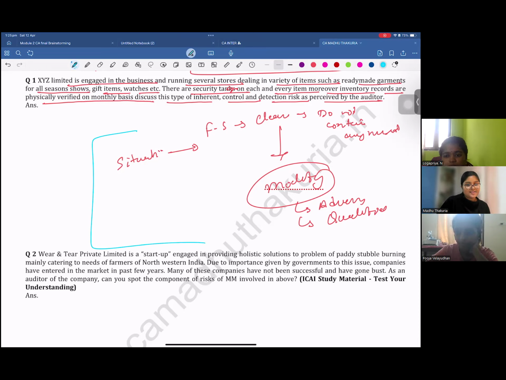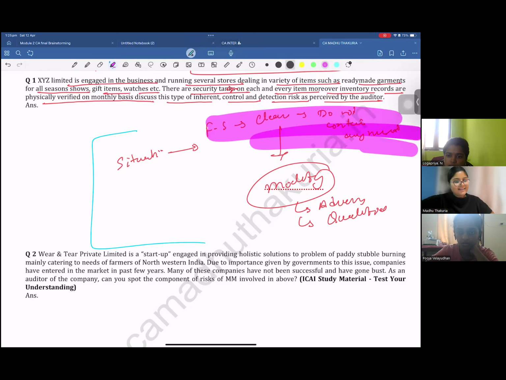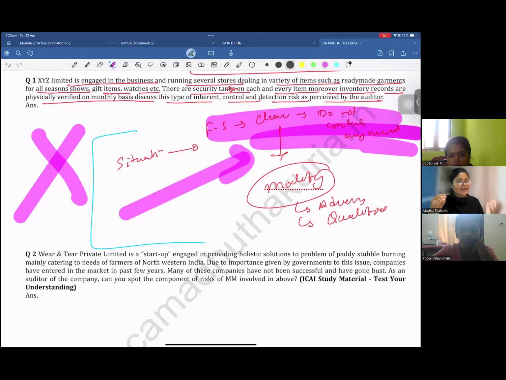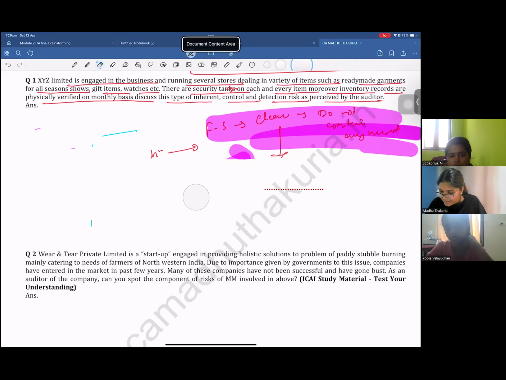The answer is no. That is not the audit risk. Then you are not a credible auditor. If your financial statement contains no misstatement, and you are still saying that it contains misstatement, this situation is not the audit risk. The exact opposite: the risk that the financial statements are misstated, but still you say that the financial statements are clean. That is the audit risk. But we are not foolish auditors. If the financial statement does not contain any misstatement, we will not still give an adverse opinion. That is not going to happen. So just remember, vice versa you can't do over there. Just wanted to highlight this. Remember this.